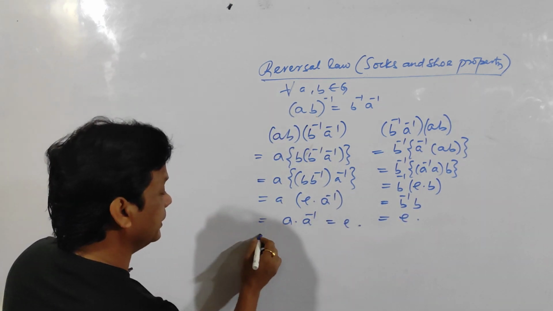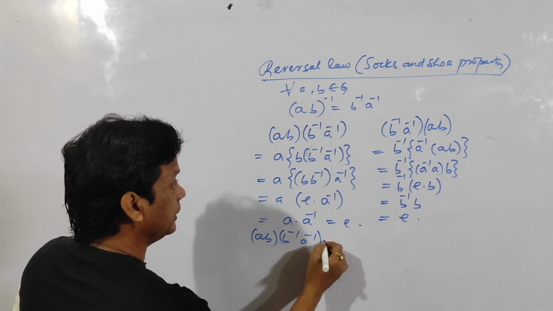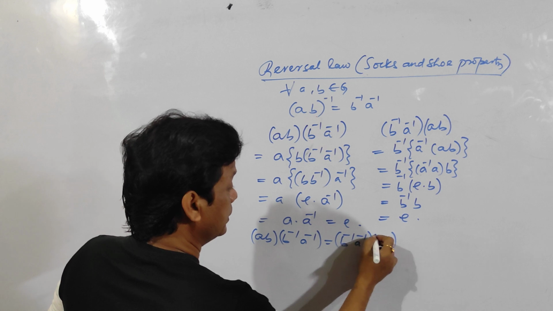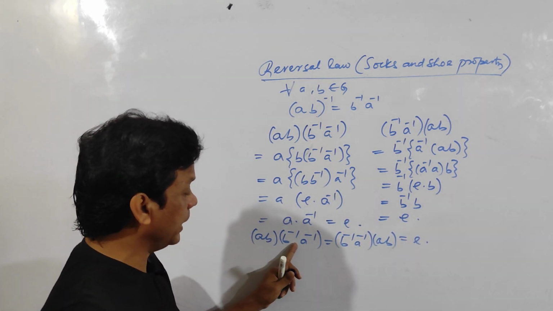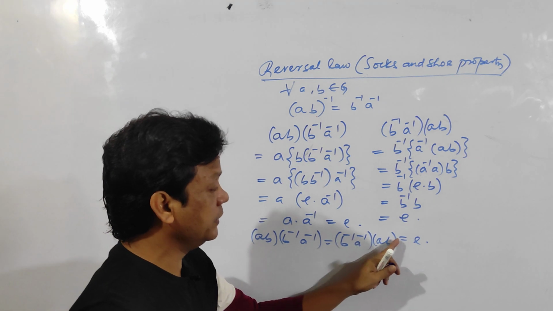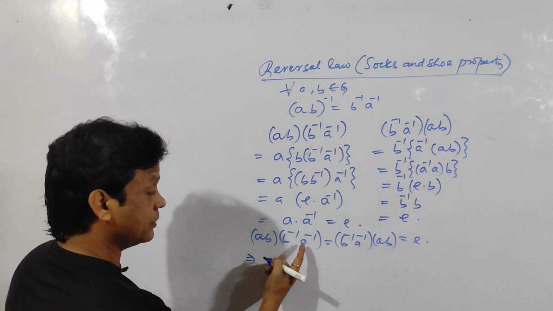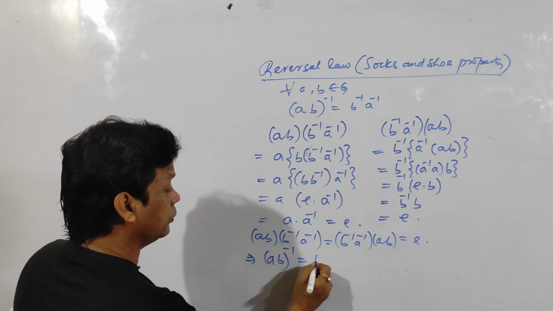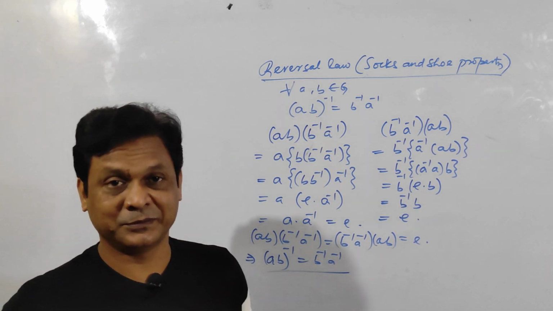Hence proved. That means AB into B inverse A inverse is equal to B inverse A inverse into AB is equal to E. That means X into Y is equal to Y into X is equal to E. So Y is the inverse of X. That means (AB) whole inverse is equal to B inverse A inverse. Hence your theorem is proved.